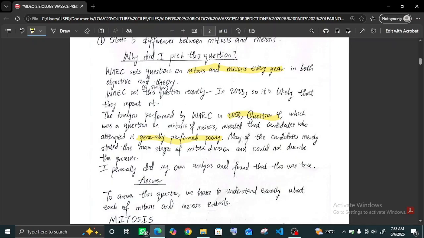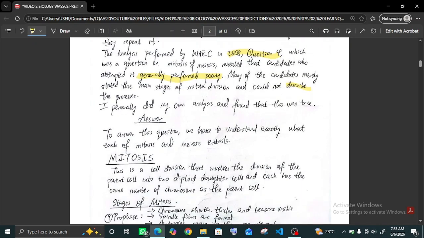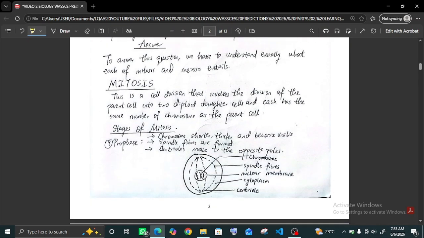Many of the candidates who attempted question 4 in 2008 just stated the stages. They did not describe the processes. The question was to explain the process of mitotic cell division, but they only stated the stages. They did not describe the processes. So it's very important that you know the processes. I personally did my own analysis and I found that many students actually struggle with mitosis and meiosis.